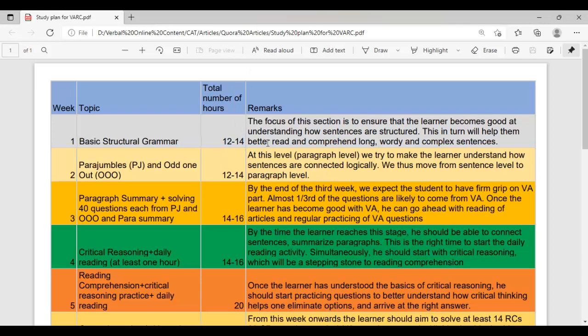So take Monday 1 hour, then Wednesday again 1 hour, then Friday again 1 hour, and on weekends you can give two hours. Or if you feel you can give more, then 2 hours on Monday, 2 hours on Wednesday, 2 hours on Friday, and then 2 hours each on Saturday and Sunday. So you can maintain consistency. If not daily, then at least every alternate day you must work on VARC. This is your first week plan.